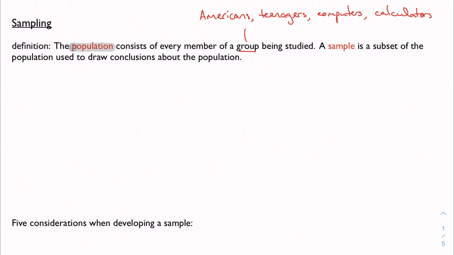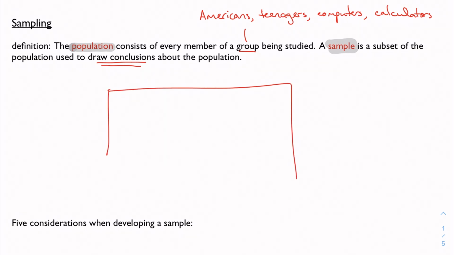So then a sample is any subset of that population. And we're using that sample to draw conclusions about the population. So maybe if I want to consider a population here, and we'll stick with the humans for now, but it doesn't have to be humans, we could look at the population of US adults.